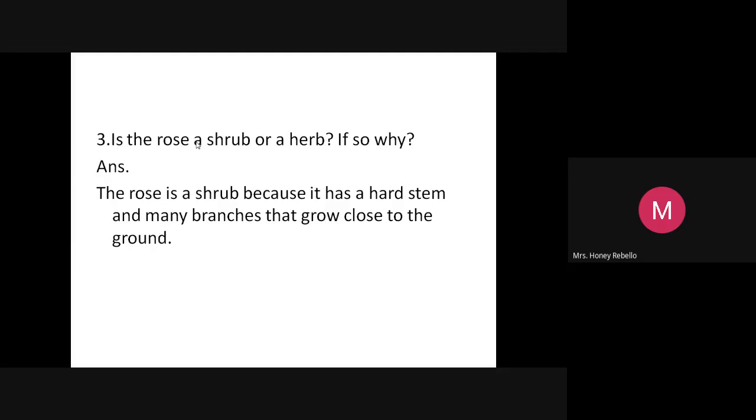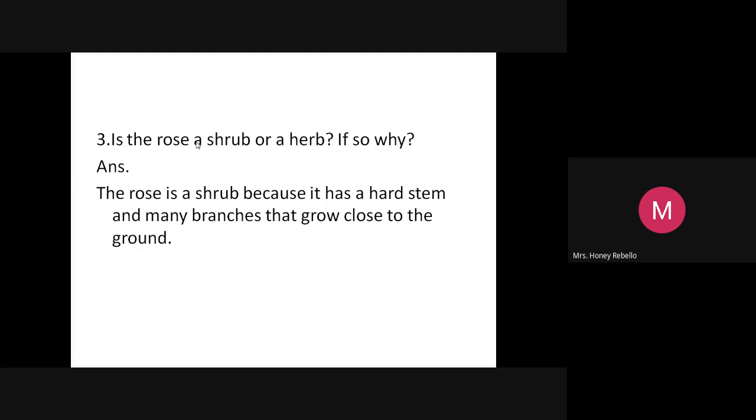So you don't worry about the herb here. My question is: is the rose a shrub or a herb? Whether it is a bushy plant, strong plant, or a weak plant. A rose is a very, very strong plant. You'll have to cut it with the scissors that you use in the garden, or a knife.